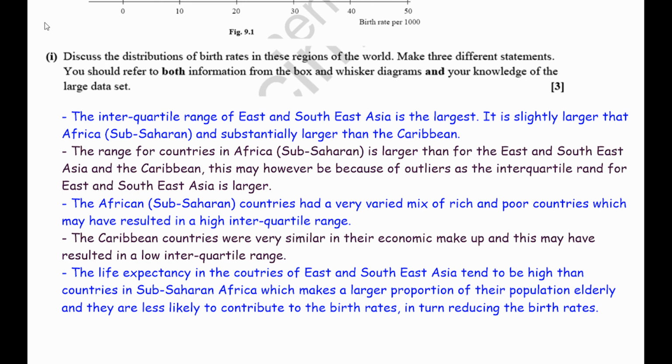Okay, so once again, be careful not to make the same point twice. In a maths exam, in a statistics question, you won't get credit for the both of them. You'll get credit for each distinct relevant comment that you make. The 3 marks will not be awarded if you haven't made reference to the large data set. So just anything that you can recall from working with the large data set, bring it in, and that will get you the marks for this question.